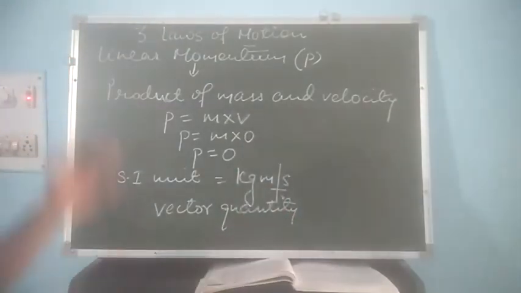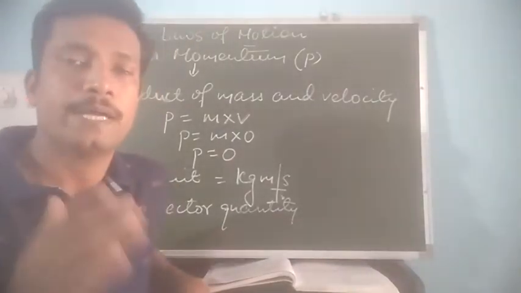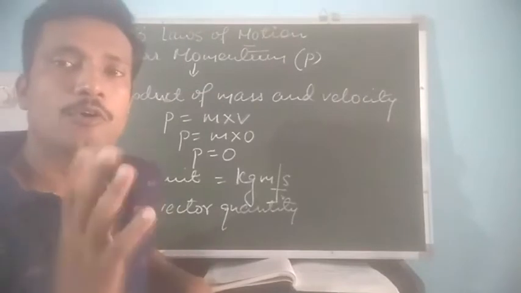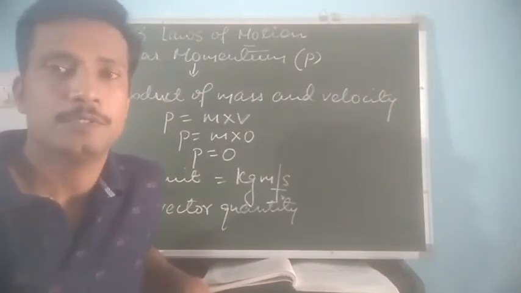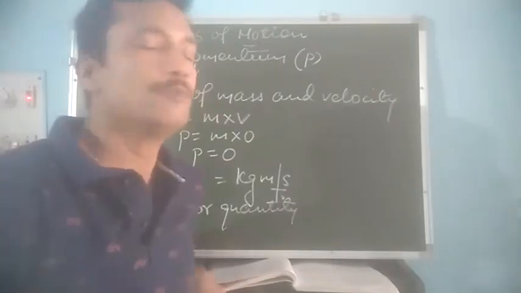So we have this much about momentum. Now, as I said, we can bring about change in momentum of a body by changing either the mass or the velocity of the body. So let us see what expression we will get for the change in momentum of a body.